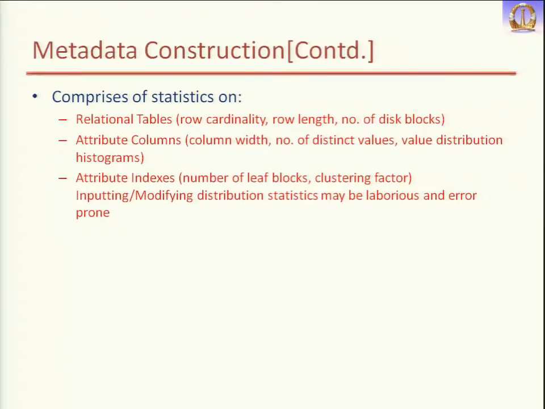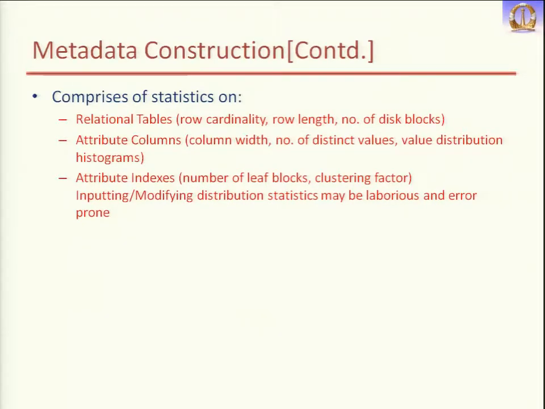If I say there are 10 to the power 15 rows, then when the query optimizer asks for this information, your engine will return, because of this metadata value, that there are 10 to the power 15 rows, but there are 0 rows. Then we have row length, which tells the average size of a row, like how many bytes are there in each row of the table, and how many disk blocks are being used by this relation.